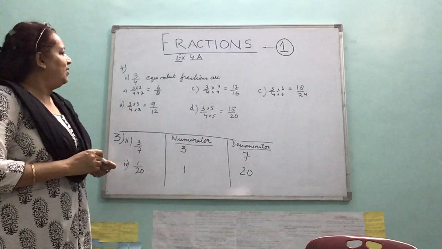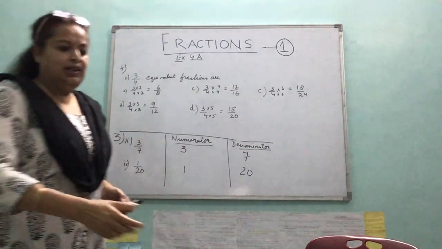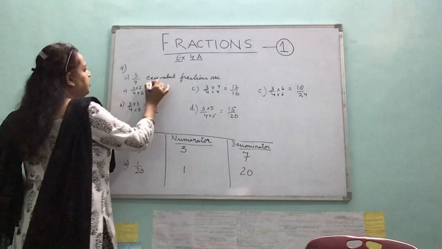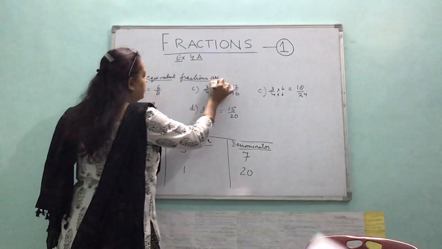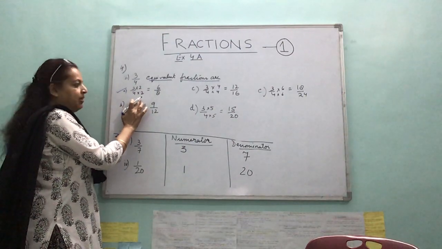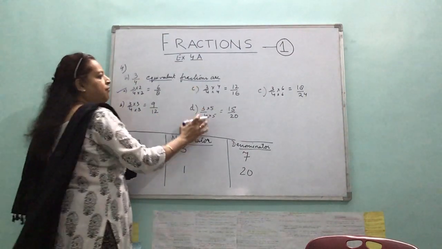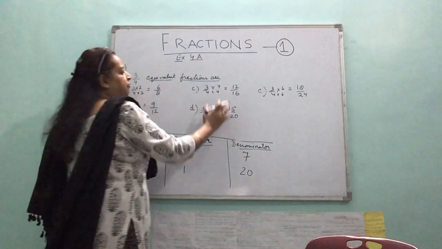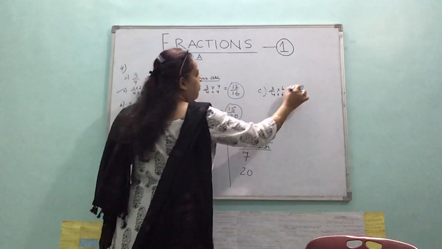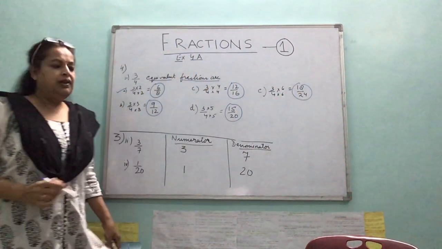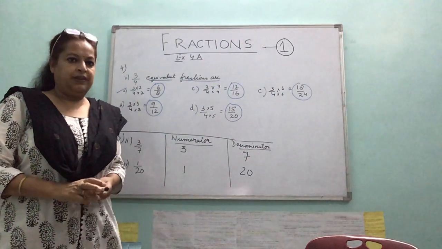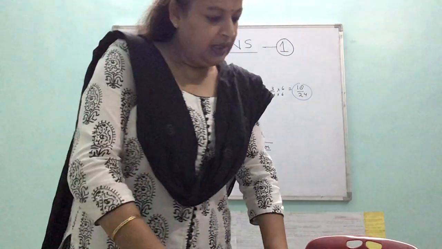Alright, so do not directly start, always indicate what you are writing. So first you write the question, then you write equivalent fractions are. You will show that you are multiplying both numerator and denominator by 2, 3, 4, 5 and 6. You get 5 equivalent fractions: 1, 2, 3, 4, 5. Show the working, right? So like I have done the second one, you will do all the parts in the same way. Alright?